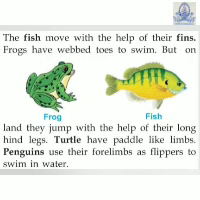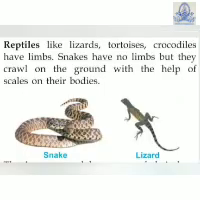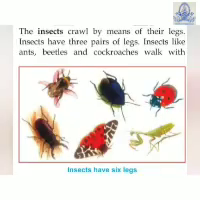Now we will see how reptiles move. Reptiles are animals that creep, like lizards, tortoises and crocodiles. They have limbs and move with their limbs. But you know, snakes have no limbs, but they crawl on the ground with the help of scales on their bodies. Now you know insects have three pairs of legs. Insects like ants, beetles, and cockroaches walk with their legs. Most insects have wings, but bugs, lice, etc. have no wings at all. They move with their legs.